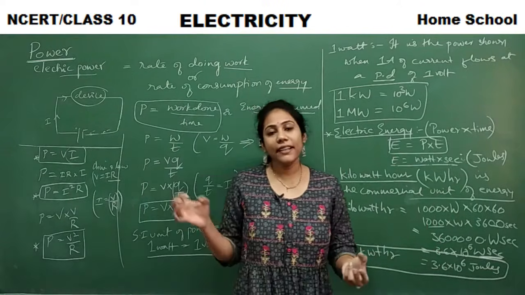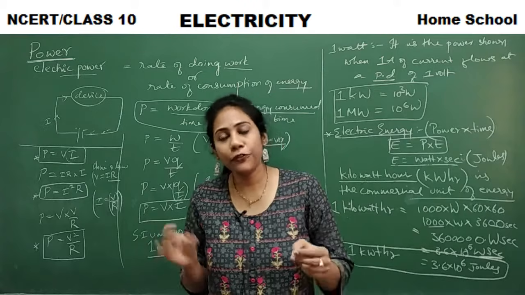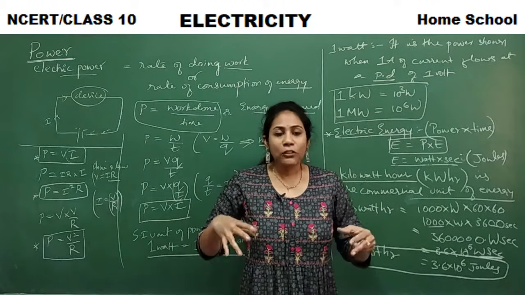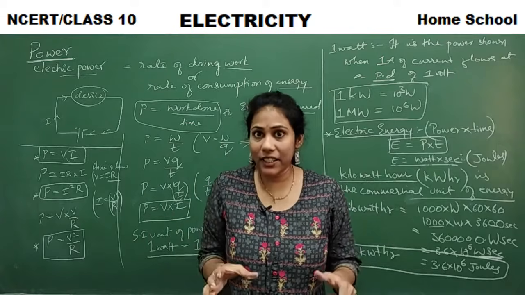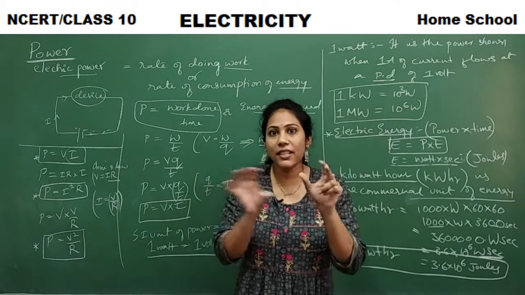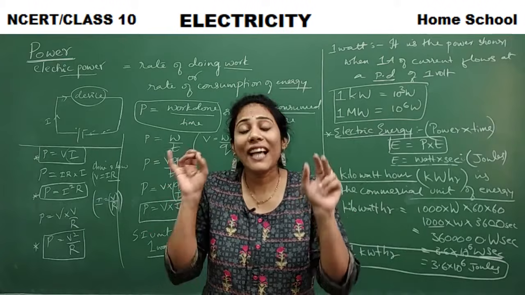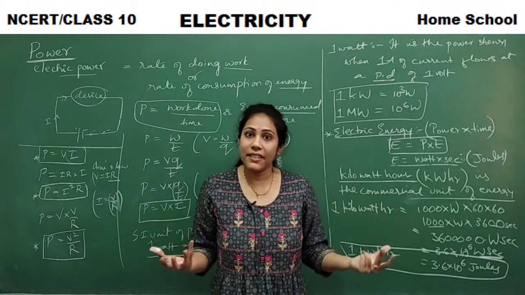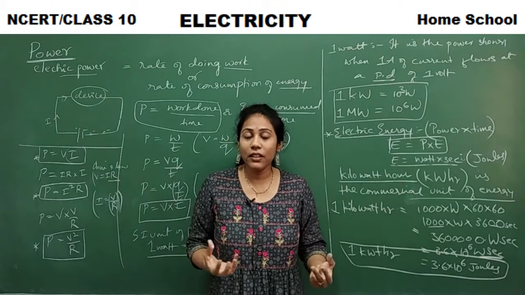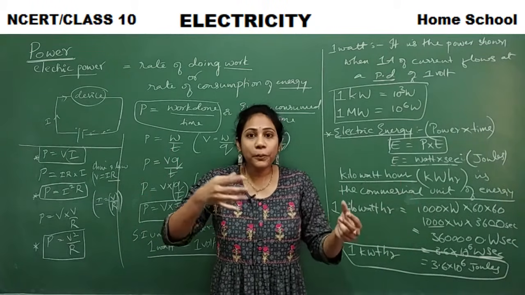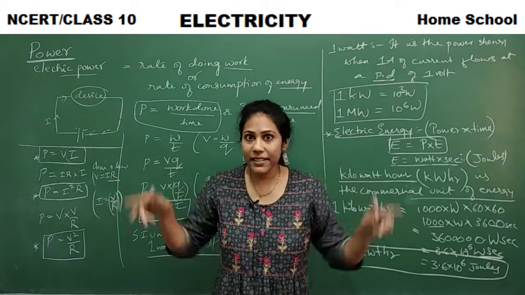Usually with electricity bills, if you look at the amount of current used, actually we are paying for electric energy. Each and every device uses certain electric energy, no? For that electric energy we are paying bills. We are paying money to the electricity board. You might have seen the electric meters in your home.